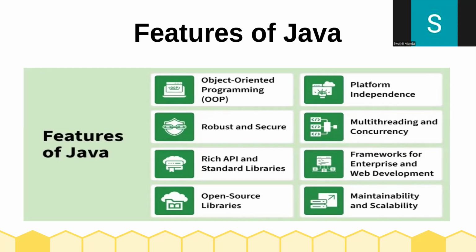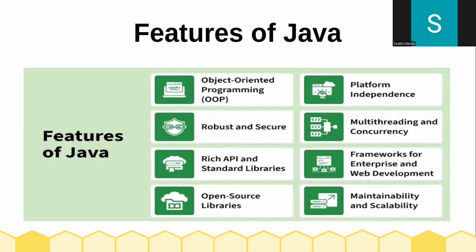So next one is open source libraries. Java has thousands of open source libraries. The benefit of these open source libraries is that they are free to use. Suppose we are building an application and we need some built-in libraries, right?